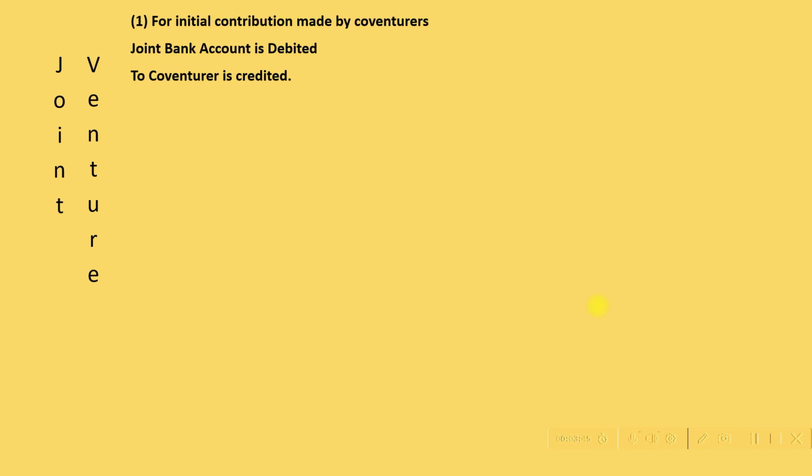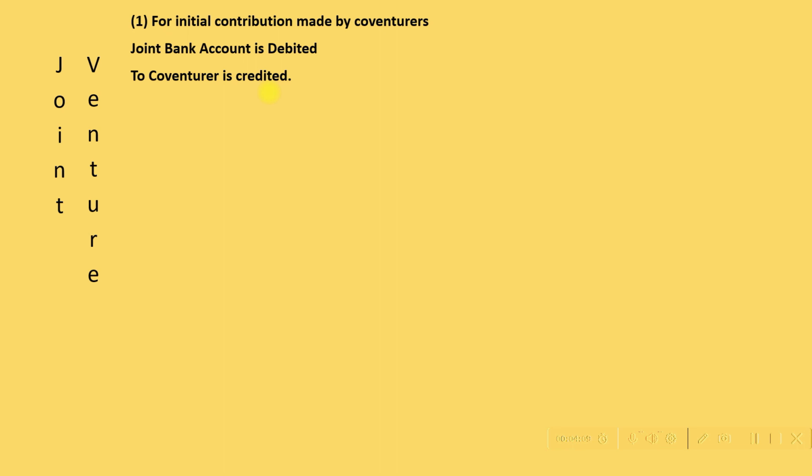Now we will take a look at what each of these entries mean in a joint venture. For initial contribution made by co-venturers, joint bank account is debited and co-venturer is credited. Why is it so? This is because we debit the receiver, hence the receiver is joint bank, and who is the giver here? It is the co-venturer.